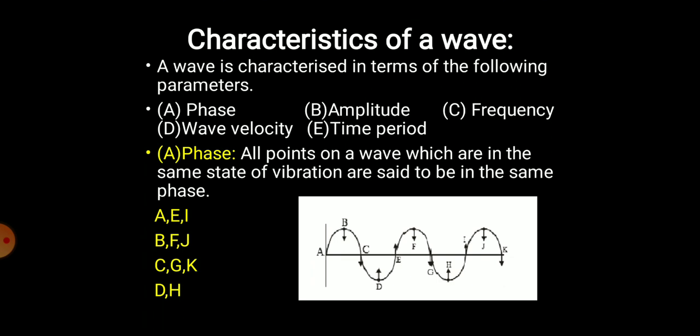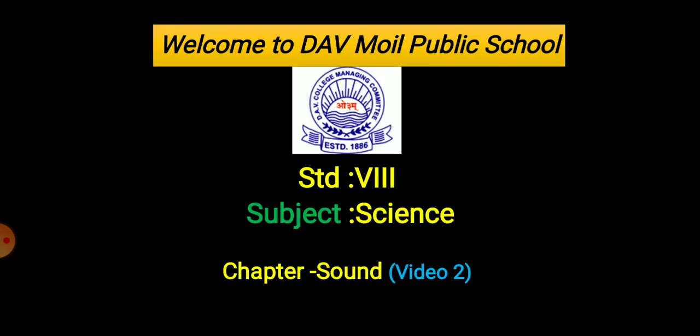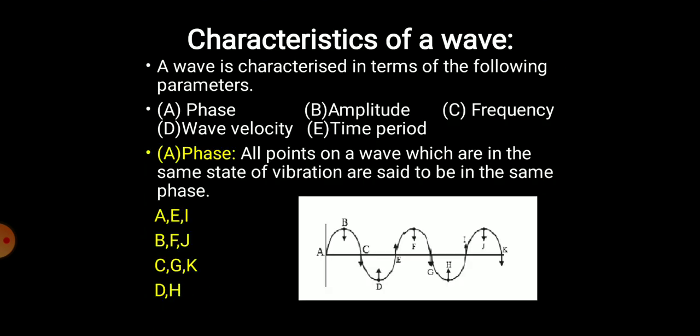In a similar manner, at C, G and K, the particle is trying to go in a downward direction, so all the particles at points C, G and K are in the same state.